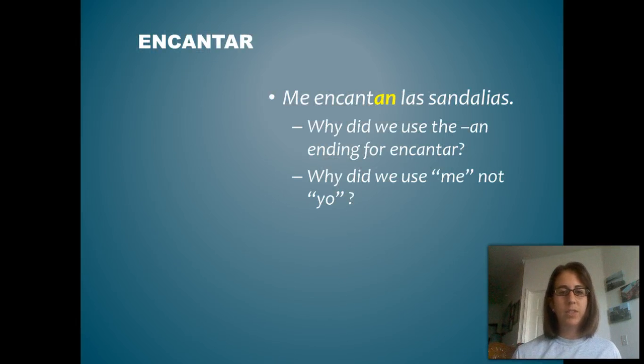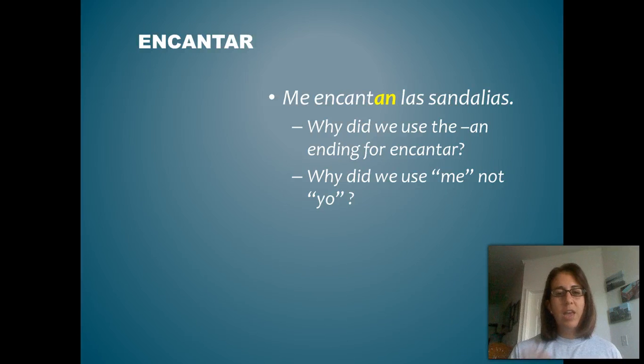All right, so our first example, me encantan las sandalias. Think about this, why did we use the an conjugation, encantan, instead of encanta? Why do we use me and not yo? For our verb conjugation, we have to figure out what is it that we are delighted by, or in this case, I am delighted by. I'm delighted by the sandals. Notice las sandalias is plural.